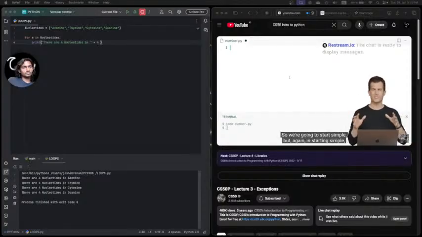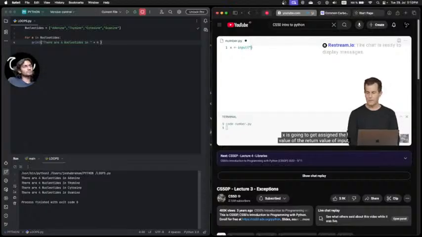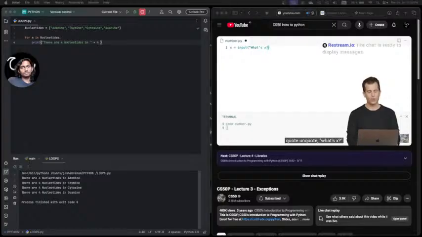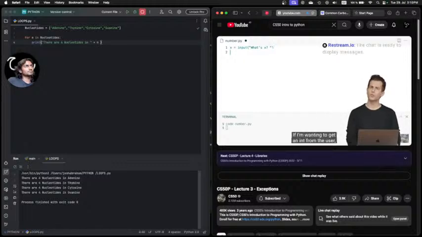So we're going to start super simple, but in starting simple, we'll be able to really see where I've done something wrong. Well, here we go. I'm going to say a variable called x is going to get assigned the return value of input, quote unquote, what's x question mark, and I'm going to include a space to move the cursor over a little bit, and then ultimately I'm going to, oh wait a minute, if I'm wanting to get an int from the user, recall that I need to do something proactively.